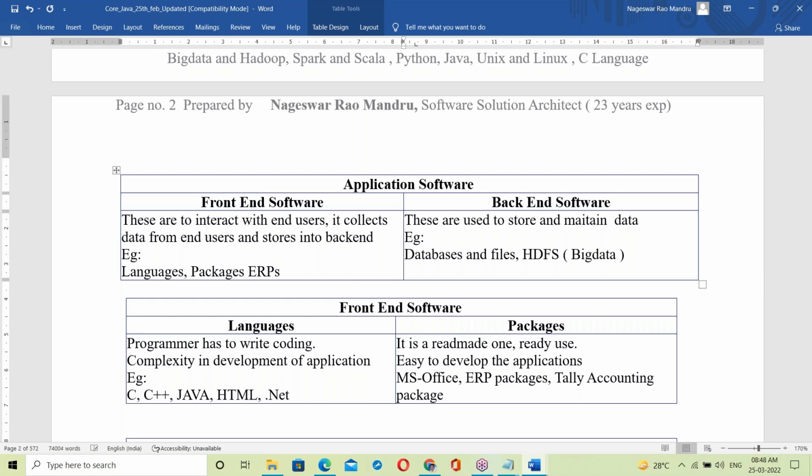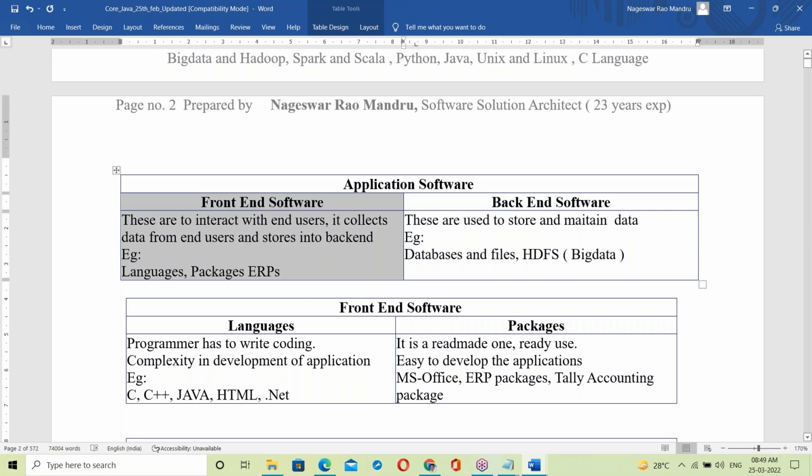What is big data? I'll explain. We have a separate topic on big data also, and I'll touch on it in Java. What is big data? What is Hadoop? I'll explain that point also. HDFS, the Hadoop Distributed File System, stores big data. So these are our back ends to store data.